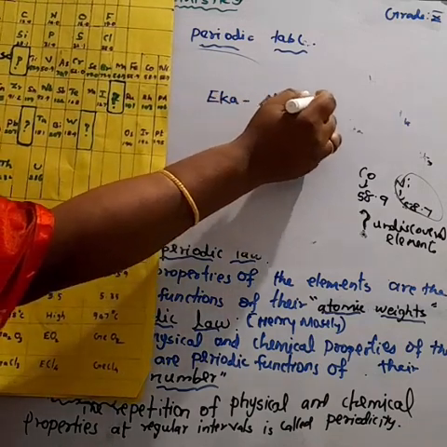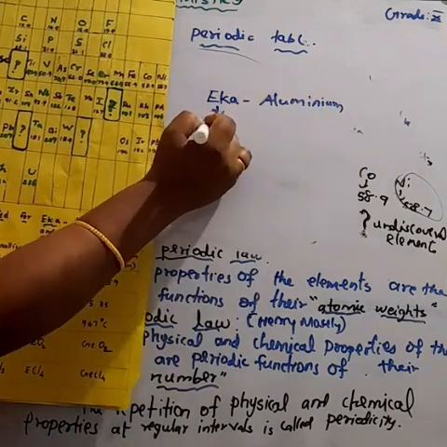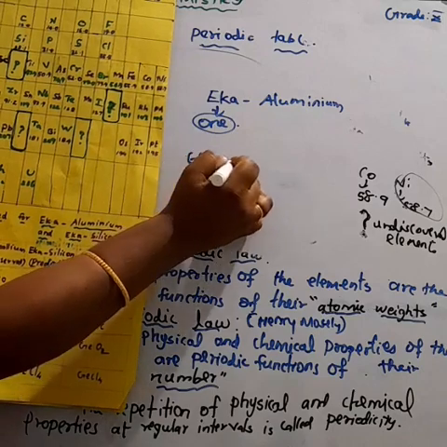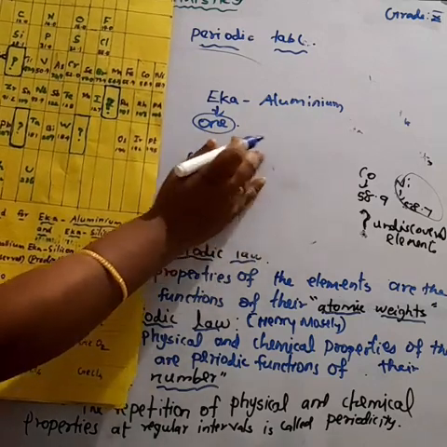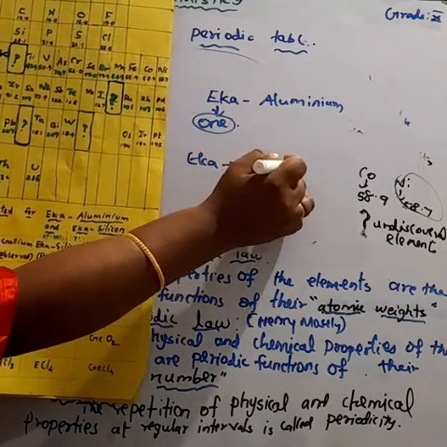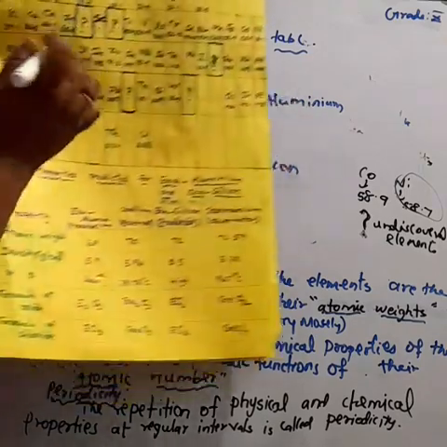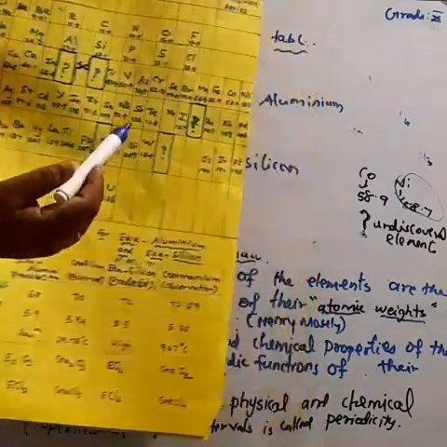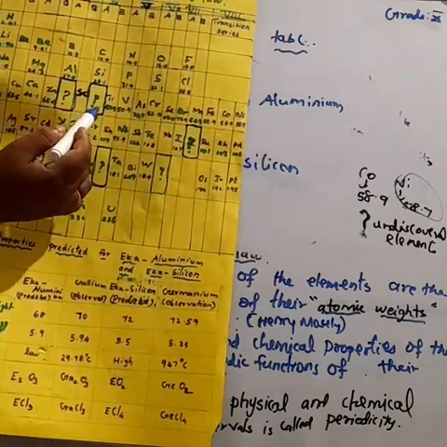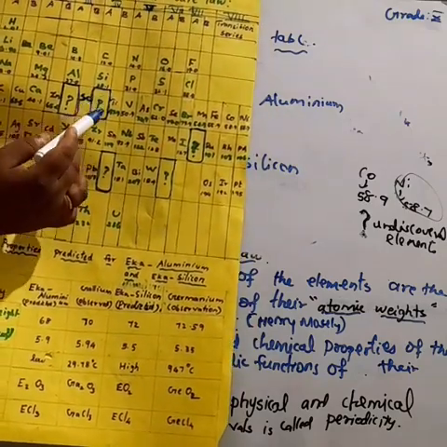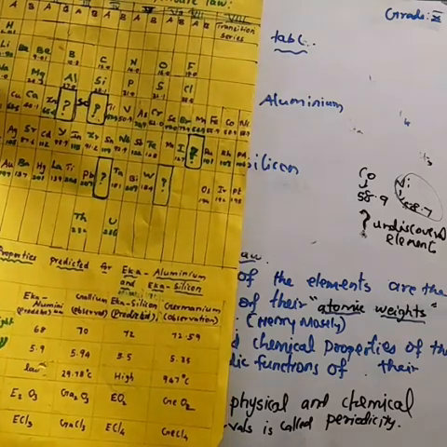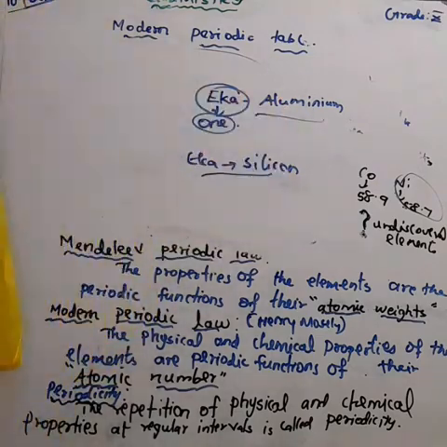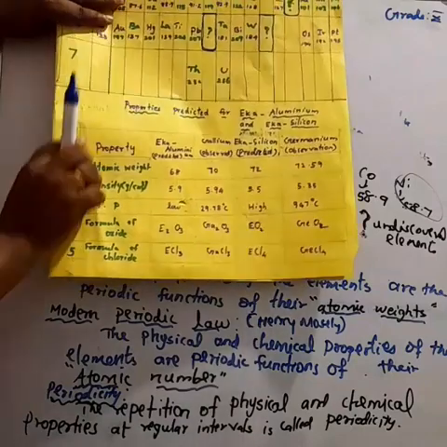What do you mean by Eka? Eka means one. So Eka aluminium means the element that would be discovered, which lies one place below aluminium. The element Eka silicon means this element lies one place below silicon. Because of this, the name is Eka silicon. And Mendeleev already predicted their properties.